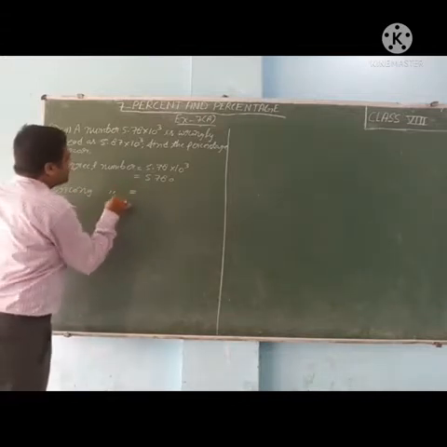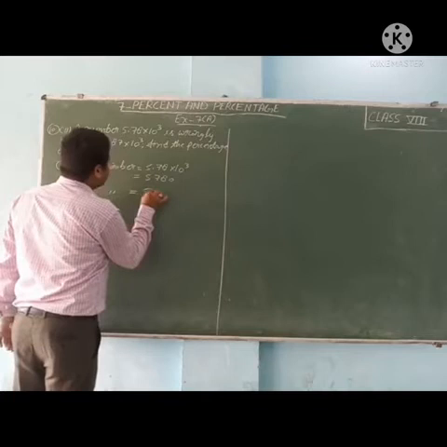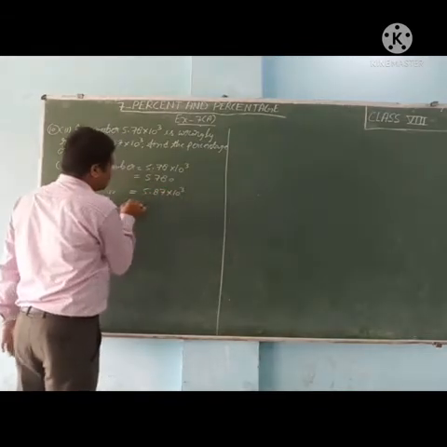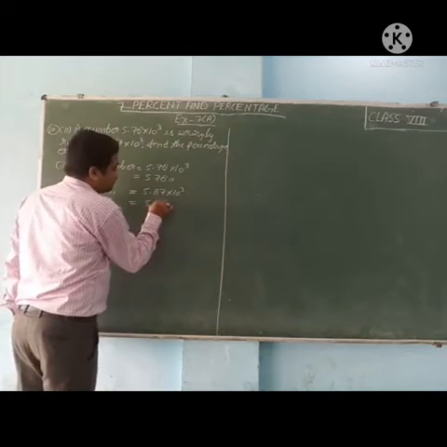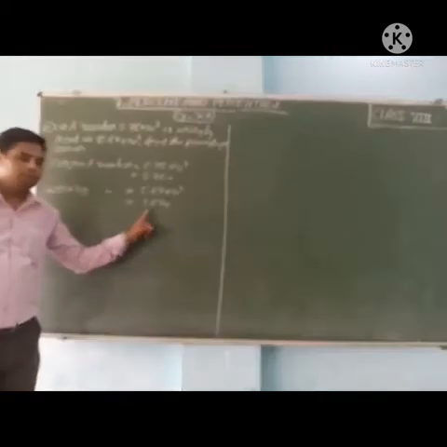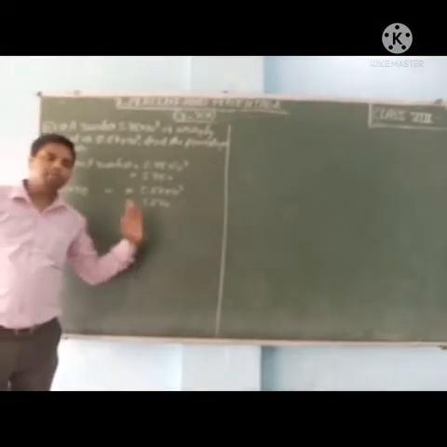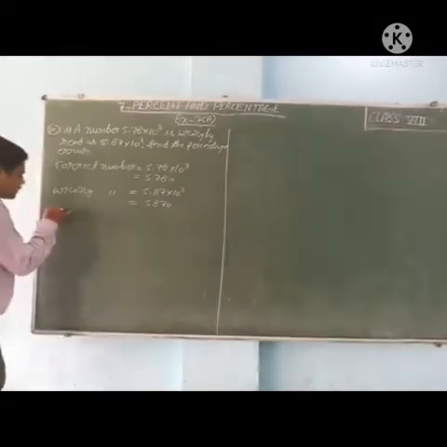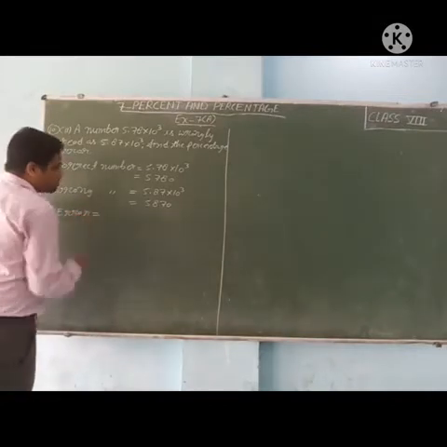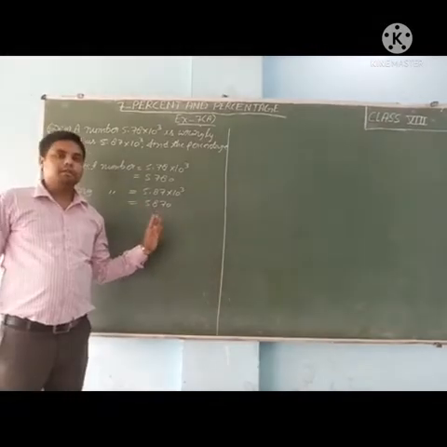Now the wrong number. Wrong number is equal to 5.87 multiplied by 10 raised to power 3. It means 5870. So this is the correct number and this is the wrong number. So now we will find the error. Error is equal to larger number minus smaller number.